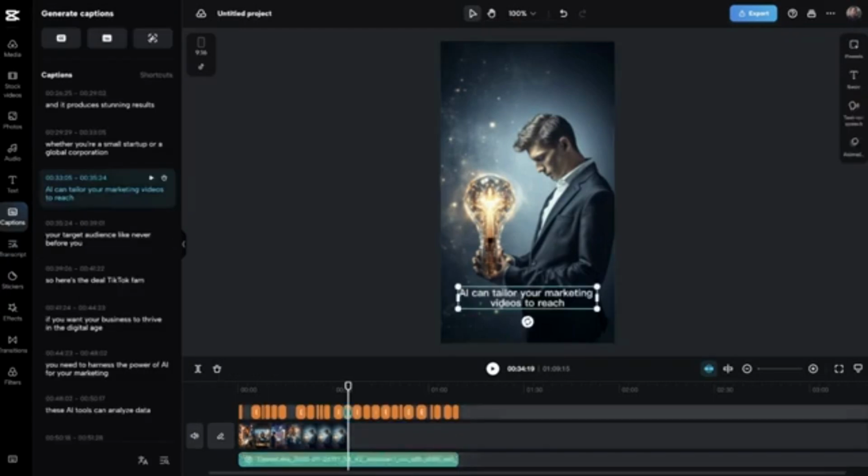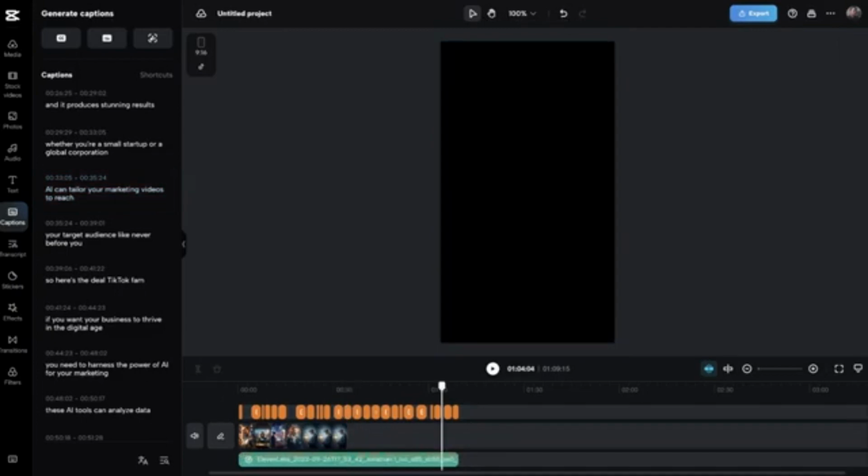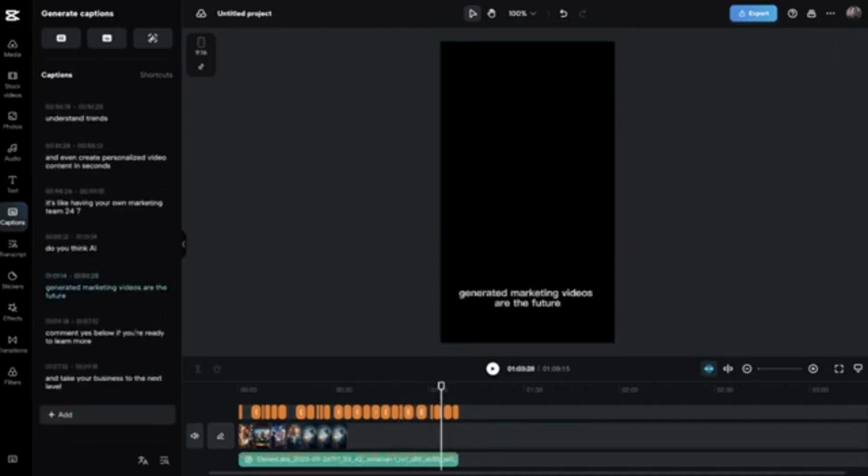And you could always change the look and placement of these captions on the screen. And then if you wanted to at the end, you could always add extra elements if you like. So if I mention a URL, I could mention for you to go to that URL in the video, or I could have the word yes come up when I tell you to comment the word yes. And then when that's done, you hit export.